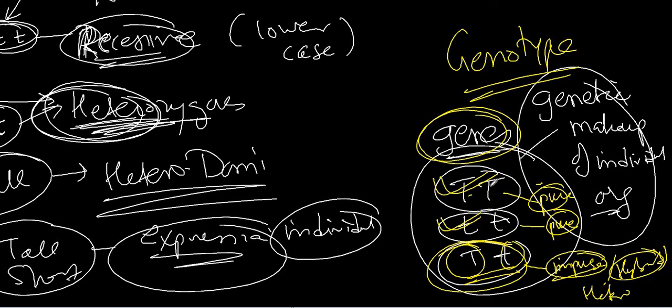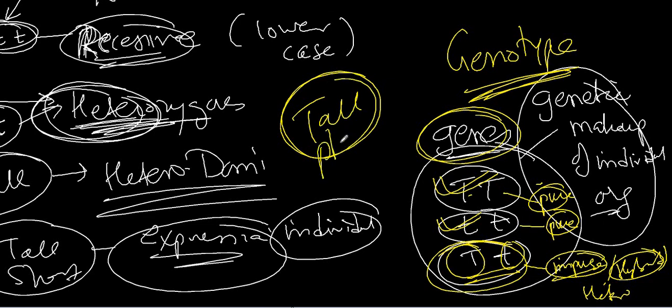So for genotype, you go for the letters capital T, small t. If you are using these letters to express the height, then it is considered genotype. But if you write tall, then it is not genotype, it is a physical expression, phenotype. Phenotype is the physical expression of an individual which is due to genotype.